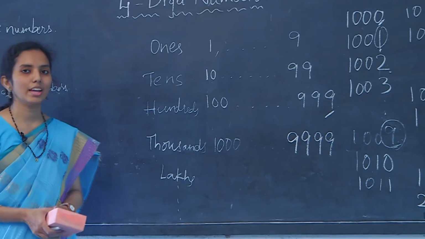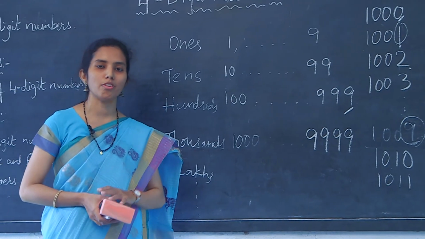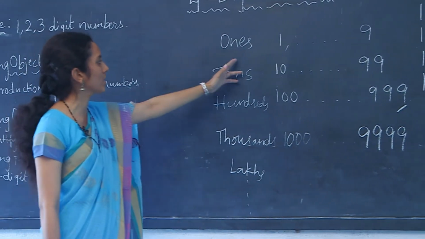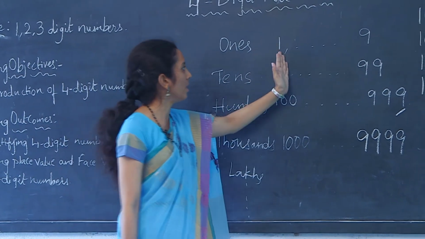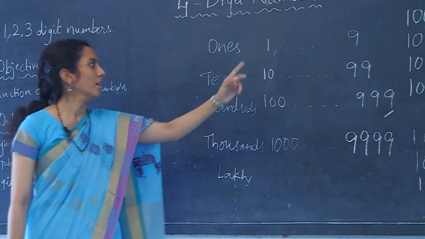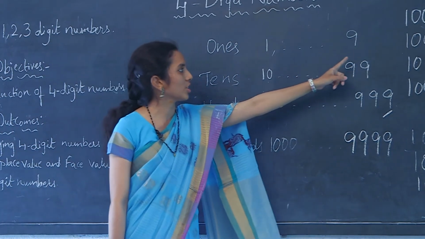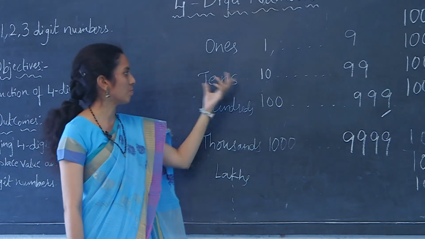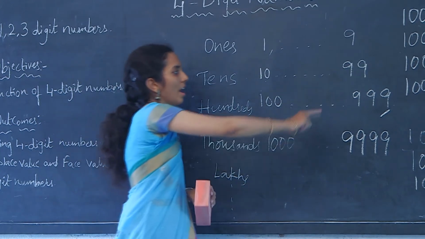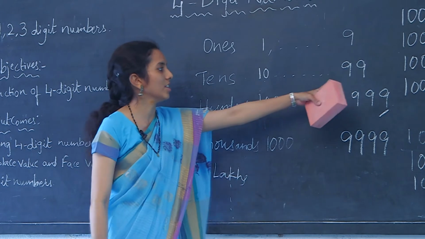So, once again let us have a short recap of our concept. You are all very familiar with 1-digit numbers, that are from 1 to 9. The smallest 1-digit number is 1 and the biggest is 9, the smallest 2-digit number is 10 and the largest 2-digit number is 99.